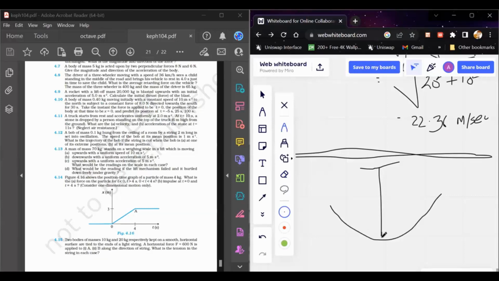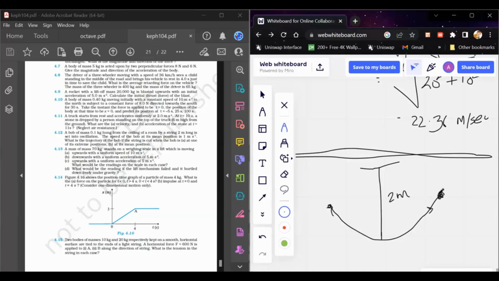So if the bob has sufficient speed, it will perform some oscillatory motion, and let's say these are the extreme positions of the bob. All right, and this is the mean position, and let's say it is given a motion in this direction at first. Okay, so this is 2 meter. Okay, so you just have to tell about the trajectory of the motion of the bob.